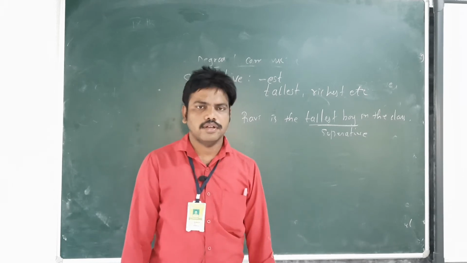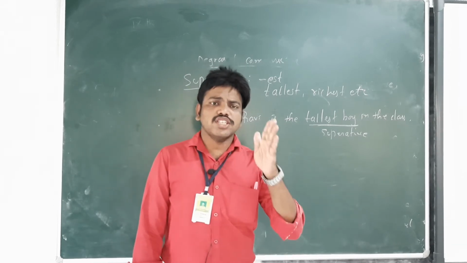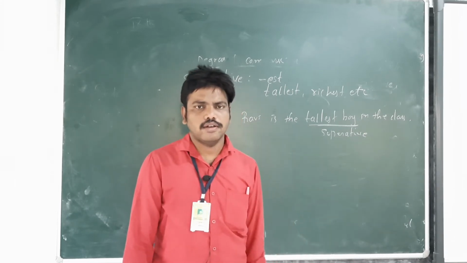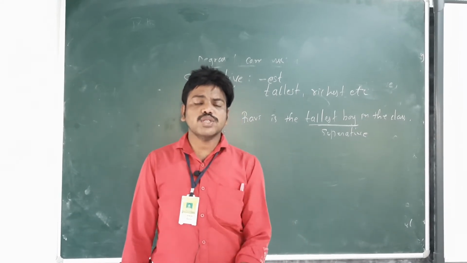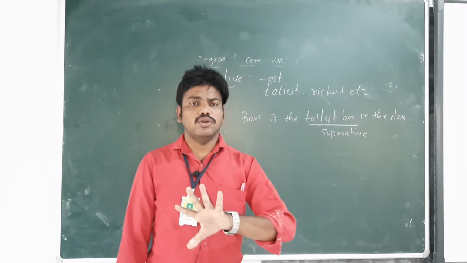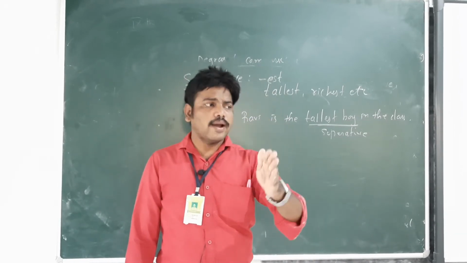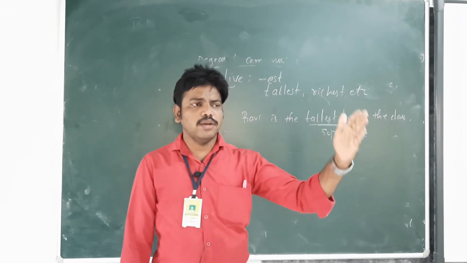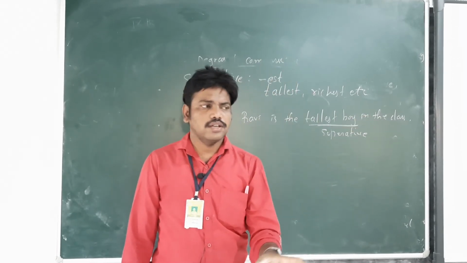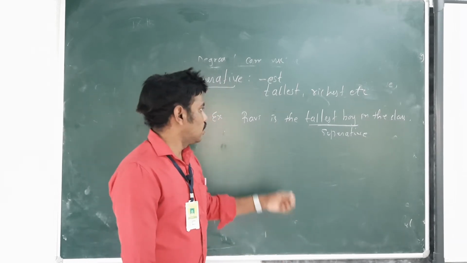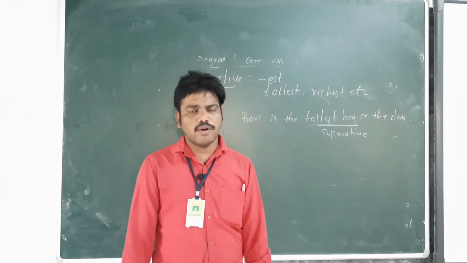No other. She is the most beautiful girl. No other. She is the cleverest girl. No other. So, when we don't compare with any other persons, only one person, then we use superlative degree. Superlative degree. So Ravi is the tallest boy in the class.